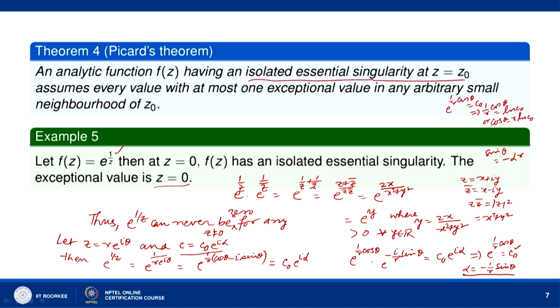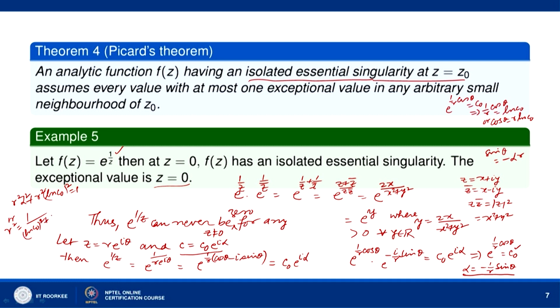Okay. Now sin square theta plus cos square theta is equal to 1. So, we can say that r square alpha square plus r square (ln c naught) square is equal to 1, so r square equal to 1 by ((ln c naught) square